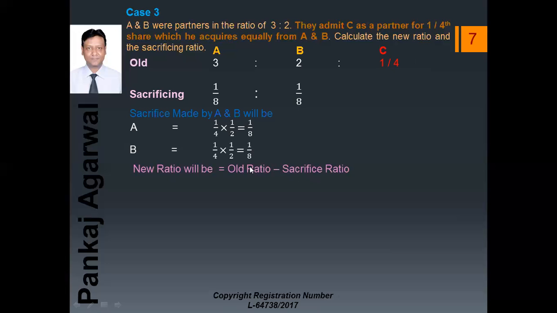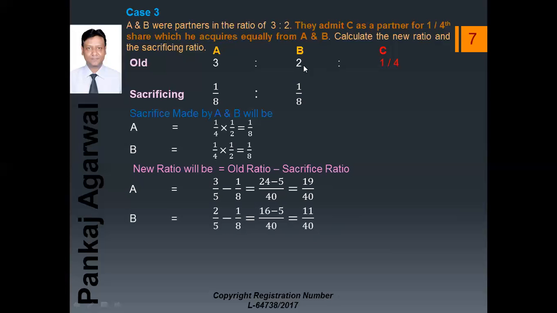Now new ratio will be calculated as old ratio minus sacrificing ratio. So the old ratio of A was 3/5. Sacrifice is 1/8. 3/5 minus 1/8 equals 19/40. Now B's new ratio will be 2/5 minus 1/8. It comes to 11/40. C's share was 1/4. We will equalize the denominators, multiply this by 10/10, so it comes to 10/40. So the new ratio between A, B, C is 19, 11 and 10.